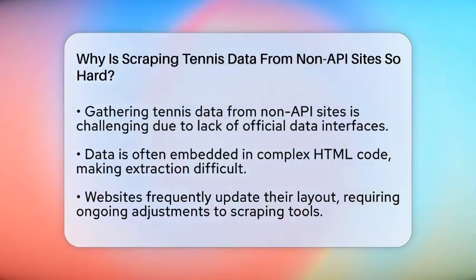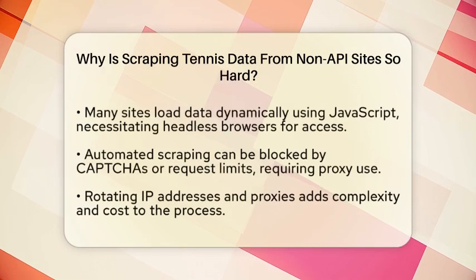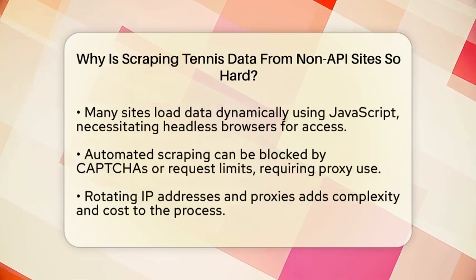When websites don't have official application programming interfaces, or APIs, it's like trying to piece together a puzzle with missing pieces. These sites usually show data in a way that's meant for people to read, not for computers to grab easily. The data is often hidden inside complex HTML code, spread across many different tables and sections. Sometimes the site updates its layout without warning, which means your data scraper might stop working overnight.